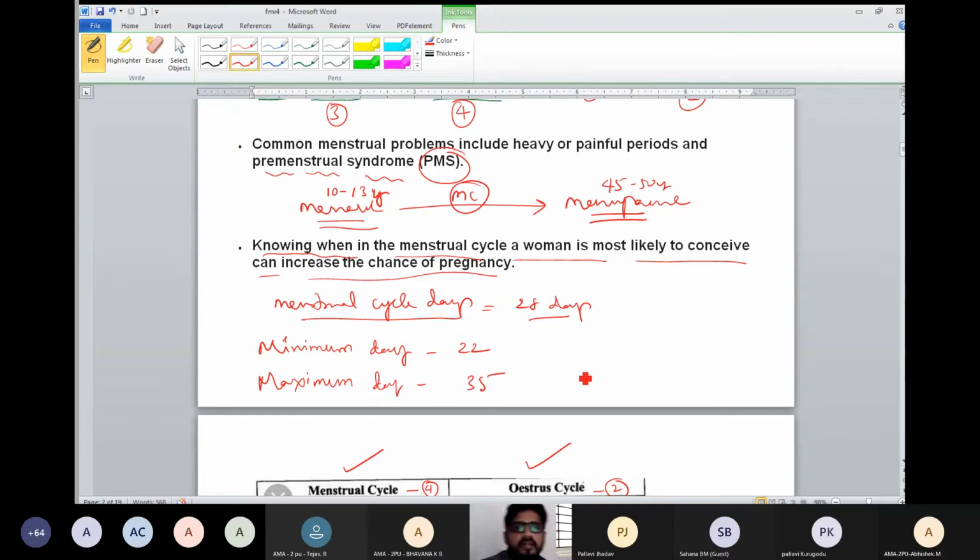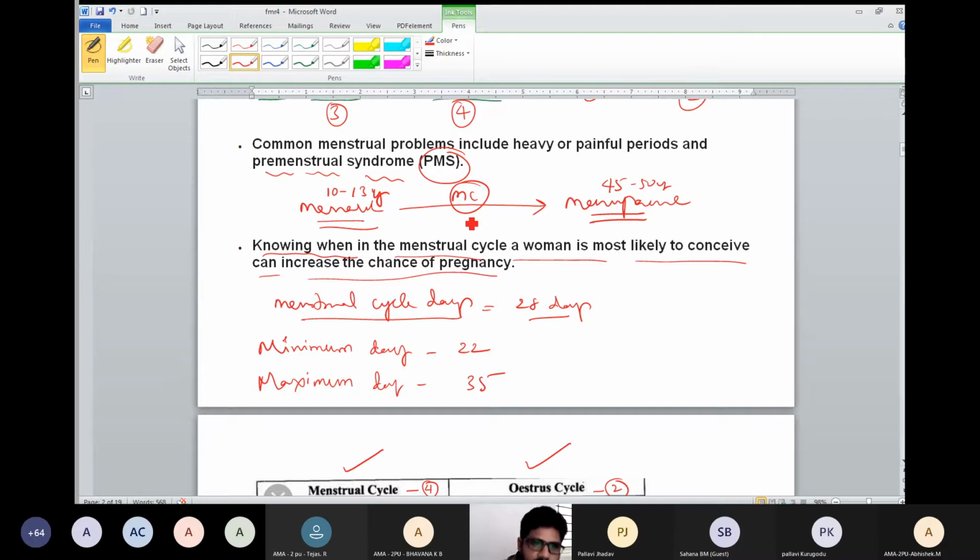That is why bleeding time or periods time is not the same in every woman. In the same woman, one month's bleeding time is different. Next month bleeding time will change due to their body heat, due to their body hormonal changes and all. So every woman does not have the same time of periods.